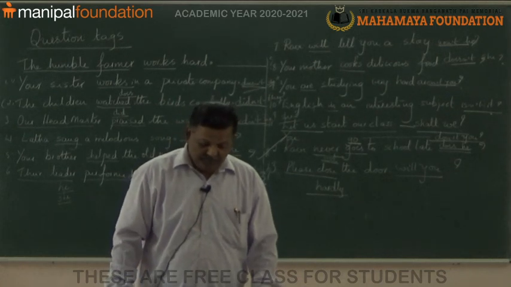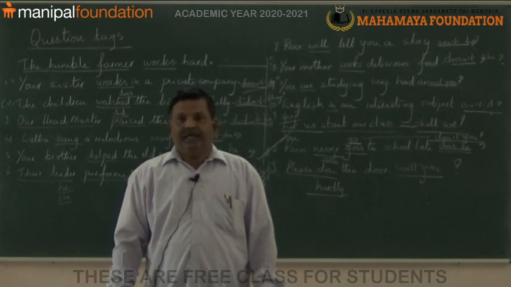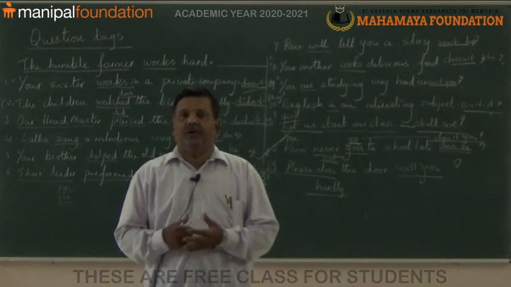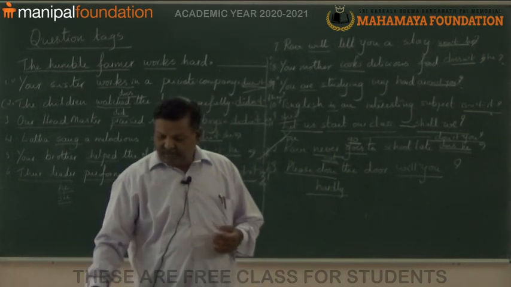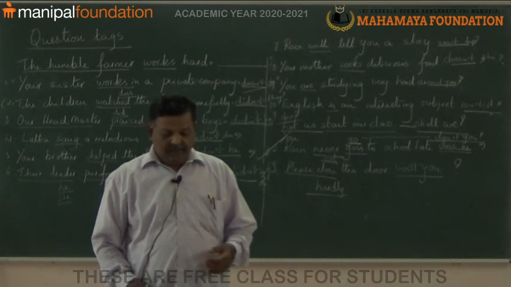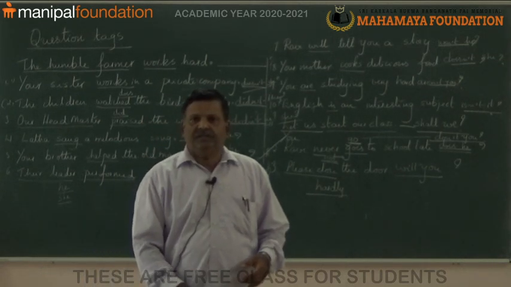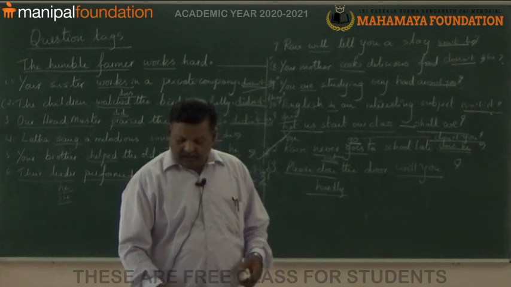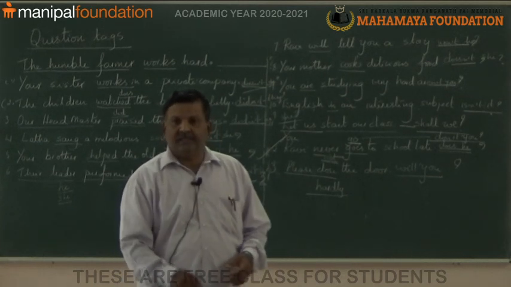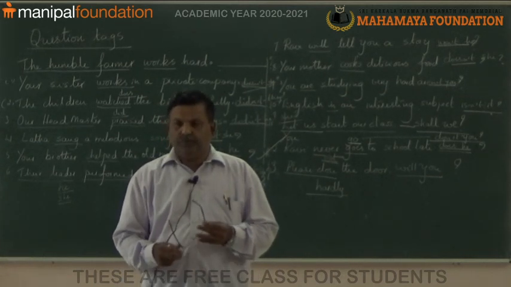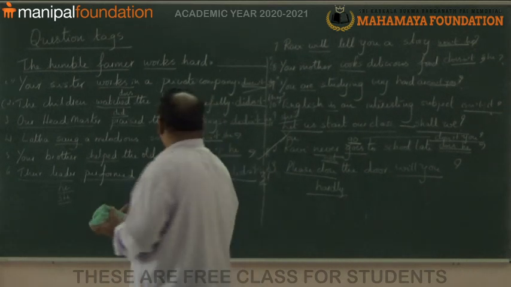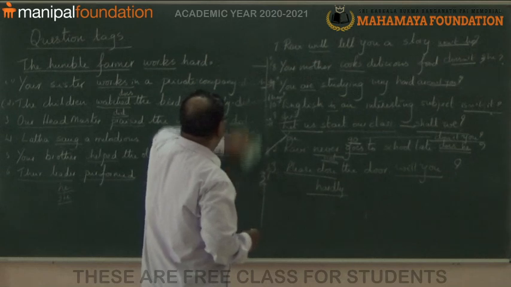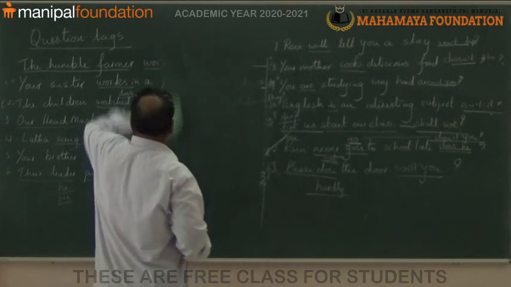Will you? Yes. So today we have discussed very briefly the use of question tags. So I think in remaining 3 or 4 minutes, I would like to give you some of the sentences. You may try to find out the answers. Okay. Yes.